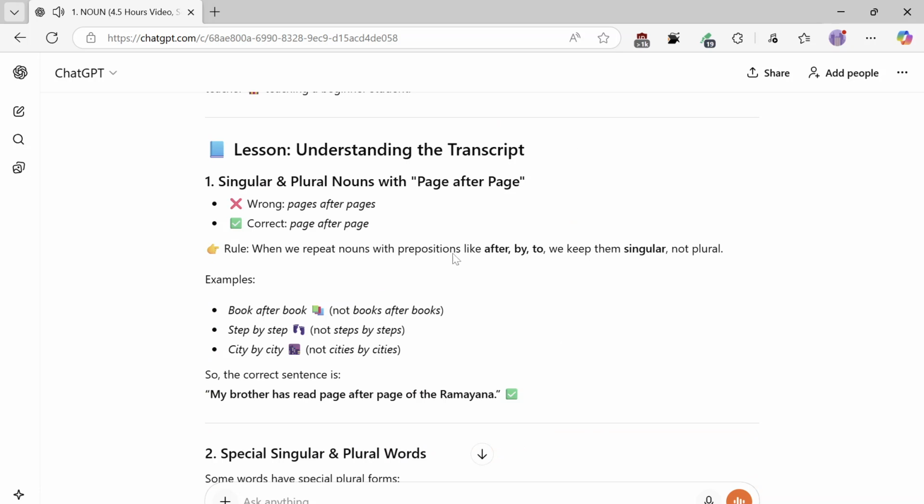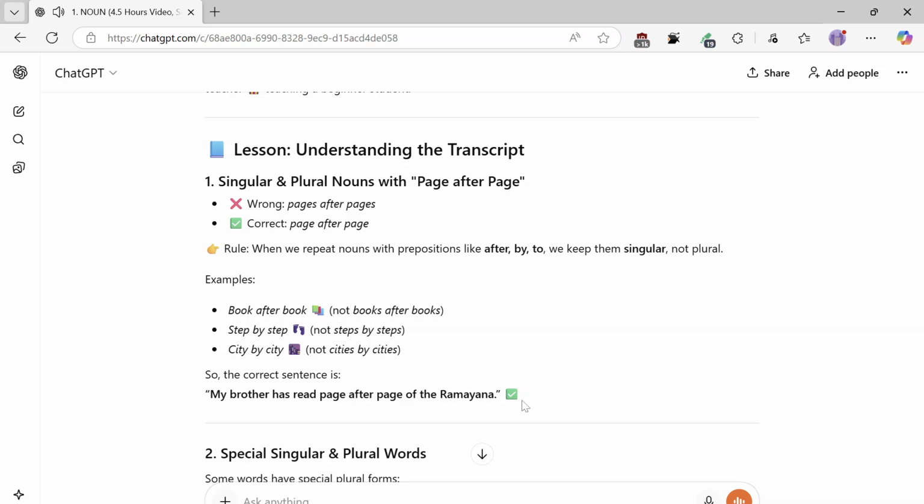Number 1, singular and plural nouns, with page after page. Wrong: pages after pages. Correct: page after page. Rule: when we repeat nouns with prepositions like after, by, to, we keep them singular, not plural. Examples: book after book, not books after books. Step by step, not steps by steps. City by city, not cities by cities. So the correct sentence is, my brother has read page after page of the Ramayana.